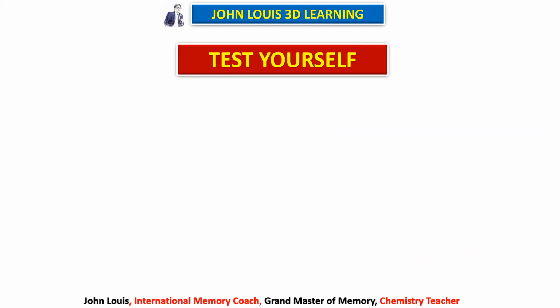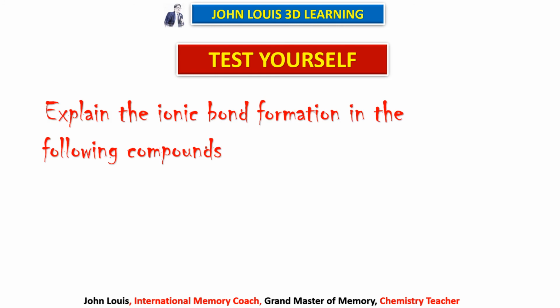Okay, now test yourselves. Explain the ionic bond formation in the following compounds. I have given you 2 compounds, calcium oxide and magnesium oxide. Just now we have seen magnesium oxide. So instead of magnesium, I have given you calcium. You know calcium also, an alkaline earth metal, has 2 electrons in the outermost orbit, 8 electrons in the penultimate orbit. Therefore, by donating the 2 electrons, it can become stable.